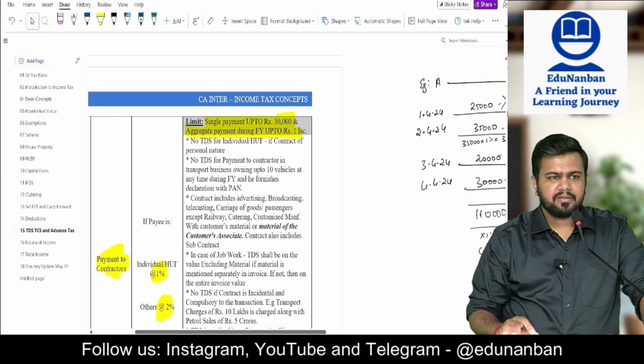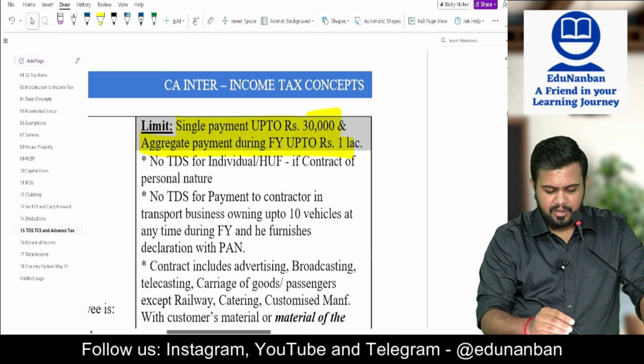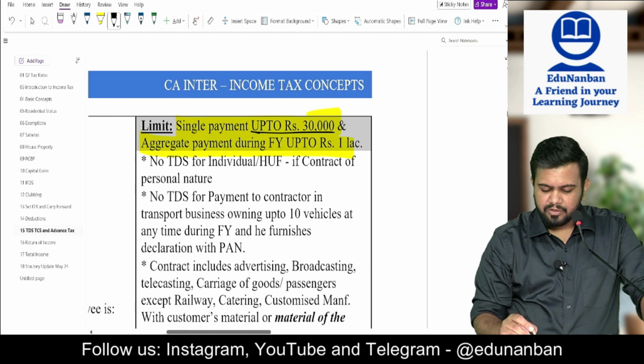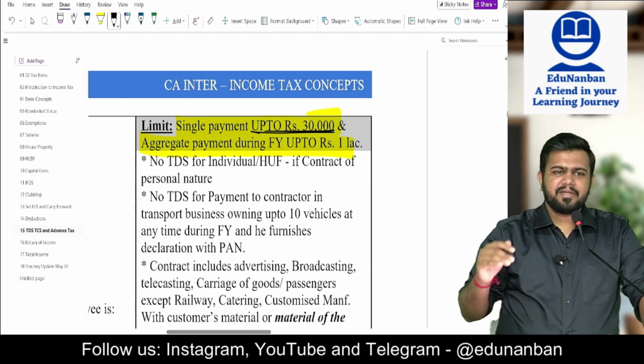Exactly 1 lakh? Yes, no need to deduct. Up to 30,000 means no need to deduct. The limit is up to 30,000.